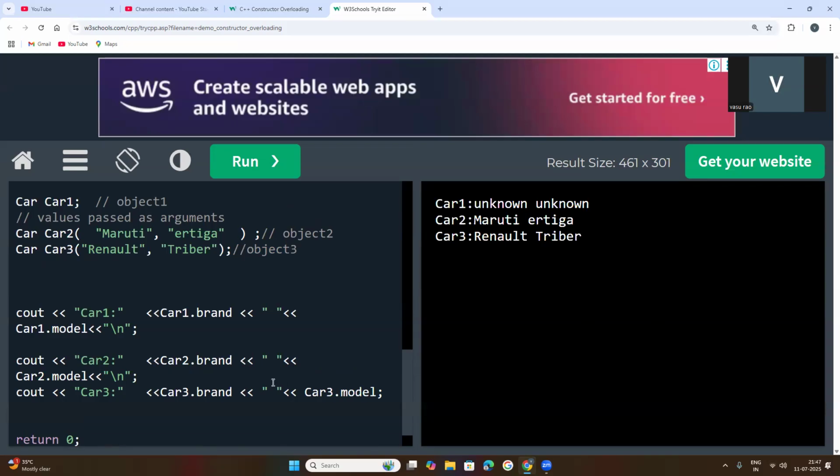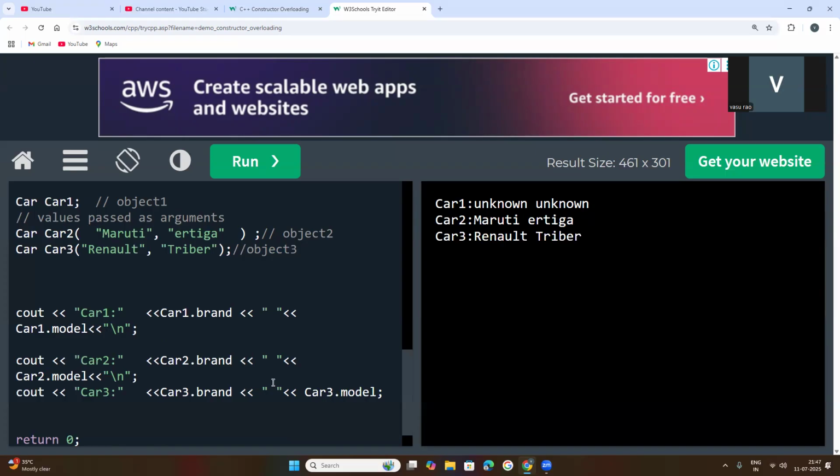How can you understand that? Today's class was constructor overloading. What do you mean by constructor overloading? Whenever you create more than one constructor in a class with different parameters, that is called constructor overloading. What is the role of constructor overloading? To customize the values for the objects.